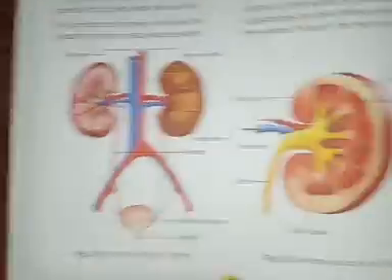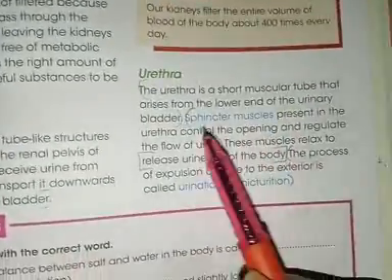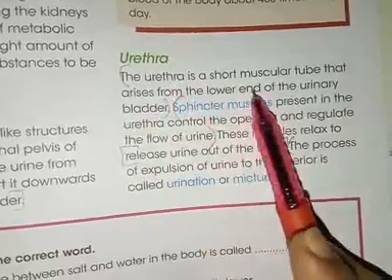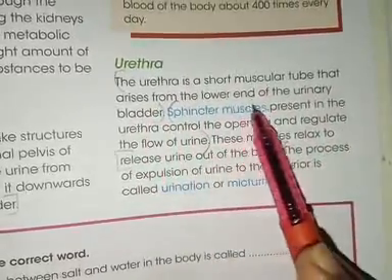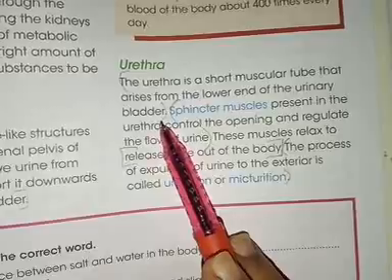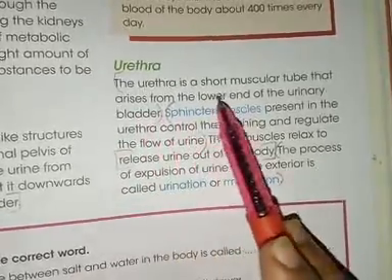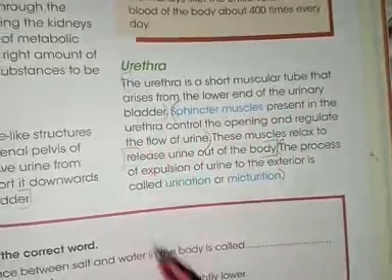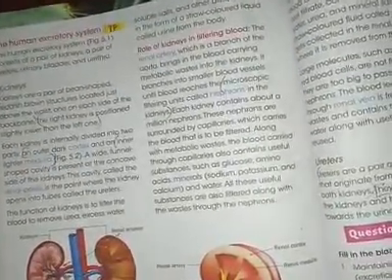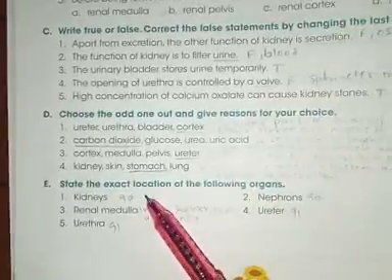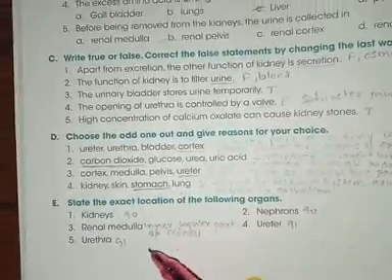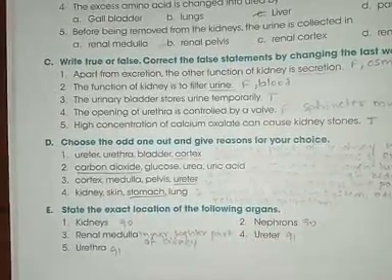After that, we need to discuss about the next one, that is the urethra. So go for page number 91 once again. The urethra is a short muscular tube that arises from the lower end of the urinary bladder. So what is the location? It arises from the lower end of the urinary bladder. So with that we finish with the state the exact location, and we finish with the section 1 question answers, right?